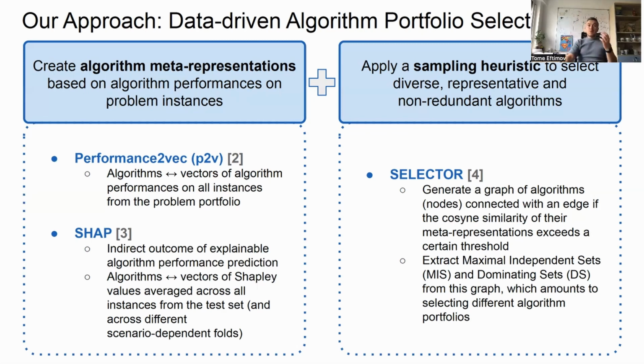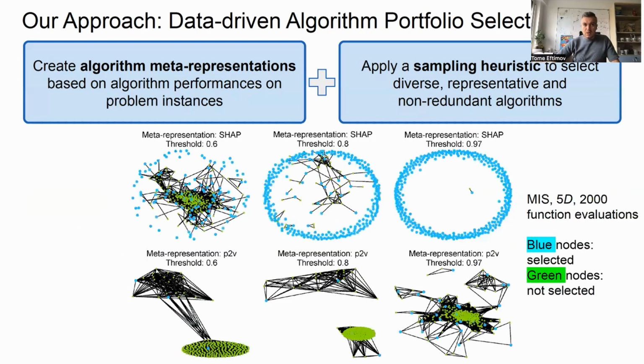What is really important to mention is that both of these graph algorithms are stochastic in nature, so we need to repeat the selection several times in order to guarantee robustness. So this is how it looks. To have better insights into what we are doing, we create the graph, and then we apply the selection based on some meta representation.